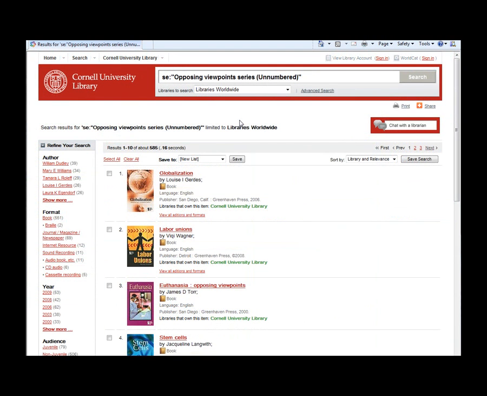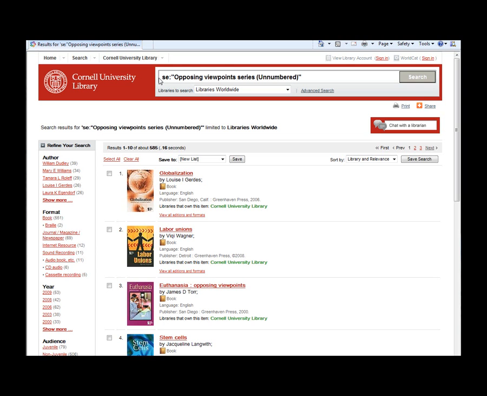And finally, there's some great print resources, such as the Opposing Viewpoints series. To find this, the easiest way is just to follow the link in the guide under Great Print Sources, and this will bring you into the library catalog. And you can scroll through these. There are almost 600 of them.